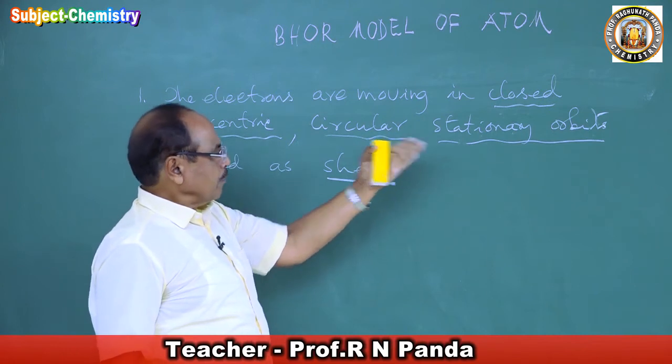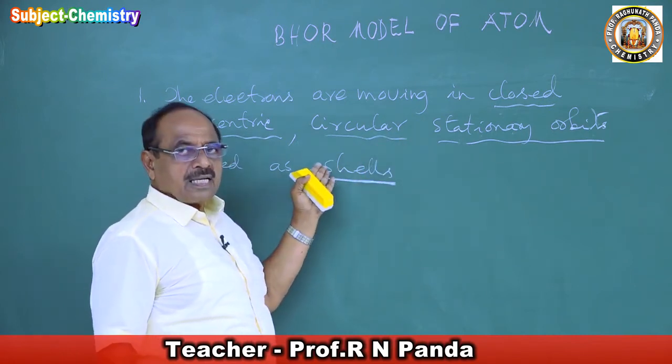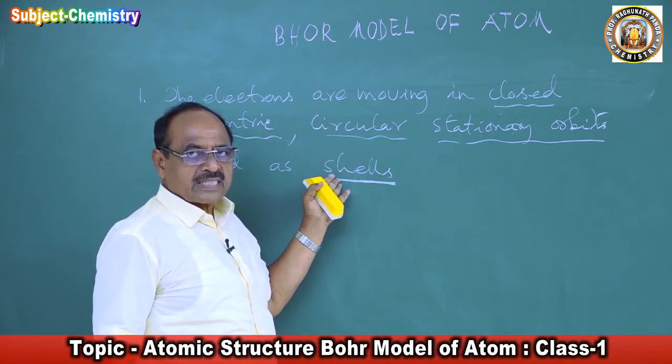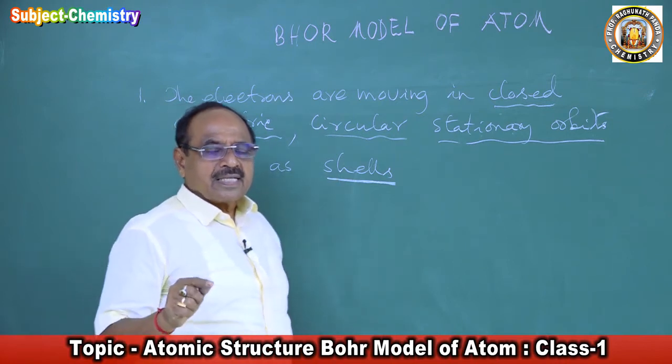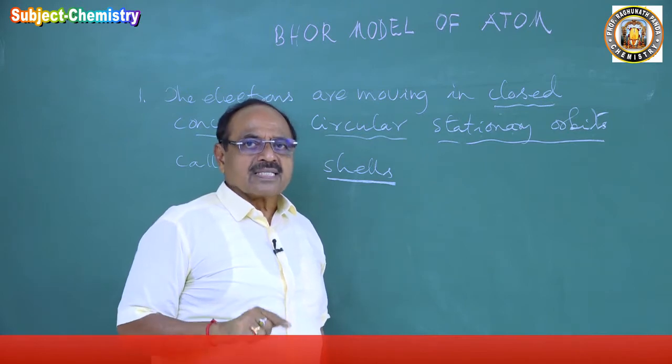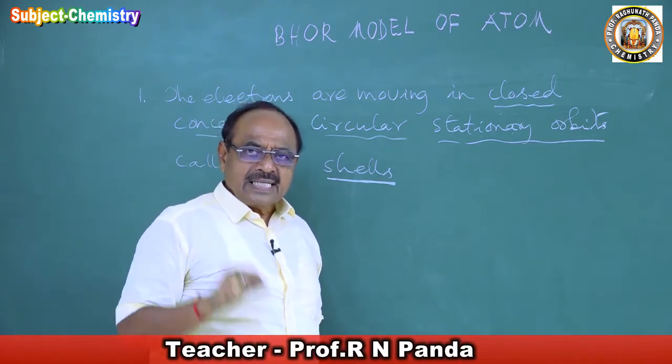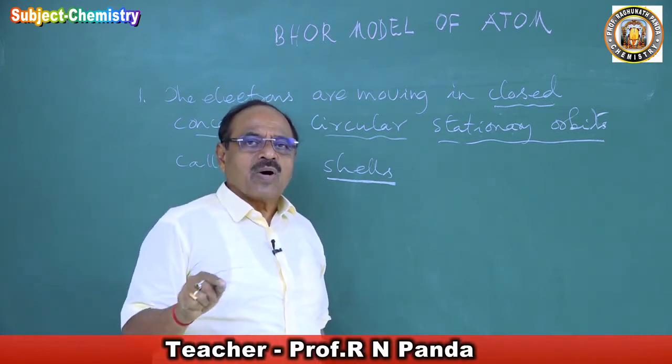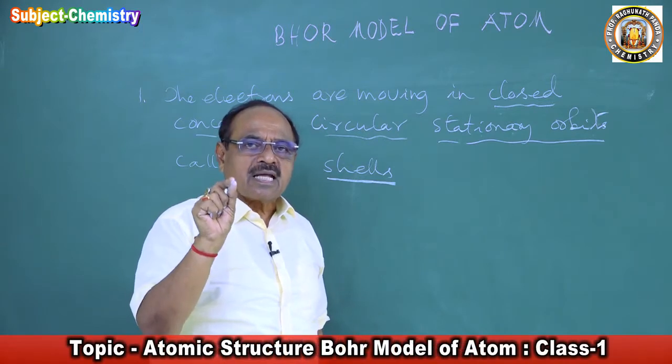Orbit, what is an orbit? Orbit is a cell. If you know the cell, the prisoner is in his cell in the prison. The prisoner is in his cell in the prison. Means what? He is numbered.